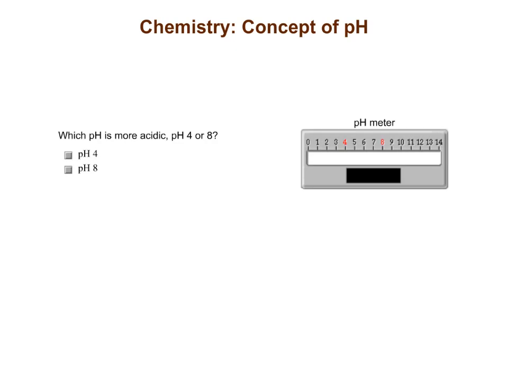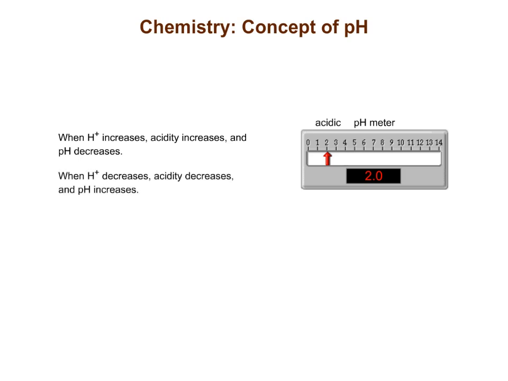Which pH is more acidic, pH 4 or pH 8? The answer is pH 4. The lower the pH, the greater the acidity. When hydrogen ion increases, acidity increases, and pH decreases. When hydrogen ion decreases, acidity decreases, and pH increases.